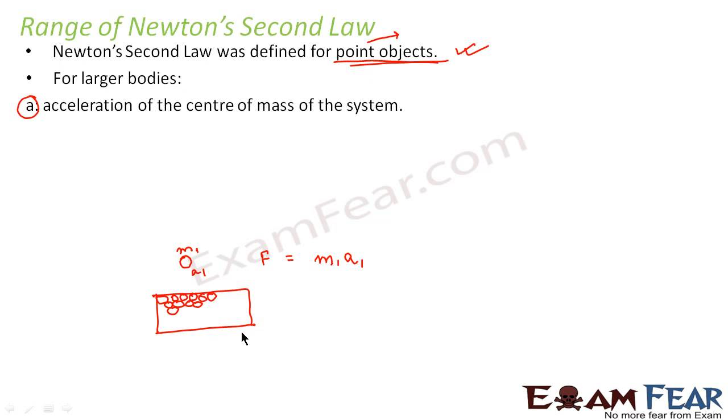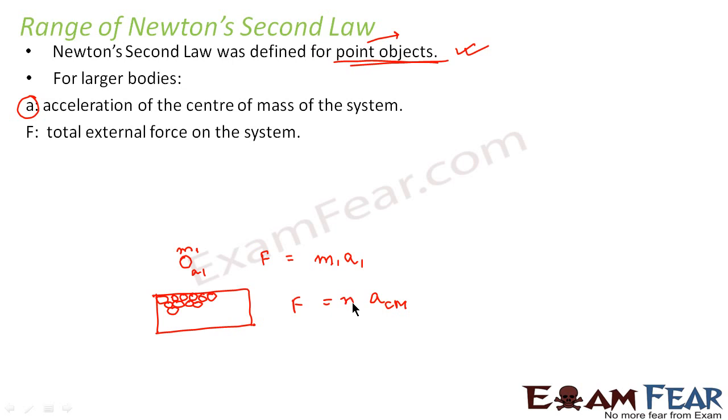We'll consider the whole collection of balls as one system. And what will be the acceleration? Acceleration would be the acceleration of the center of mass of the system. That means maybe each of the balls is moving with some acceleration, say a1, a2, a3, a4, but the acceleration of the center of mass will be considered for the definition of Newton's second law.